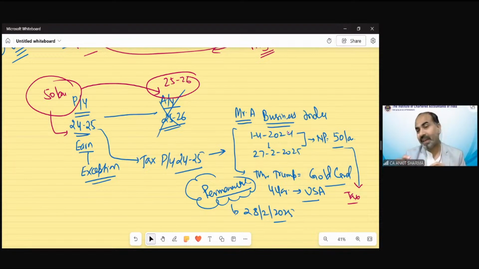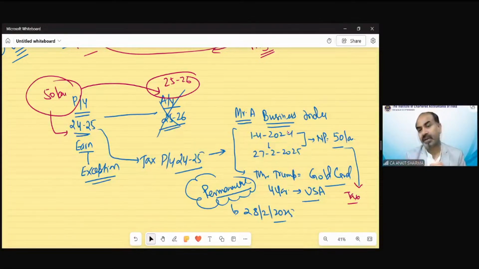So in this case, if we did not collect tax from Mr. A this year before he leaves India, then what will happen? We might lose this tax, and that would be a loss for our country. This revenue loss would be a loss for our country, for the people for whose benefit the government could use this tax.